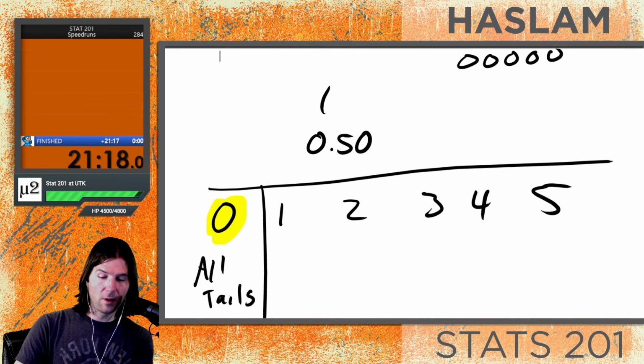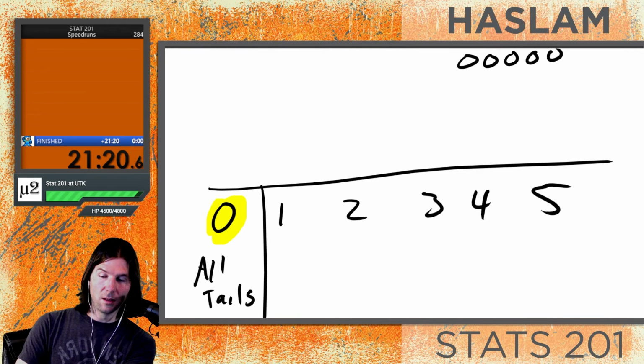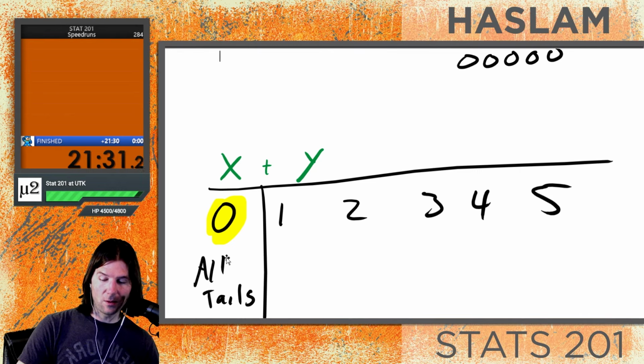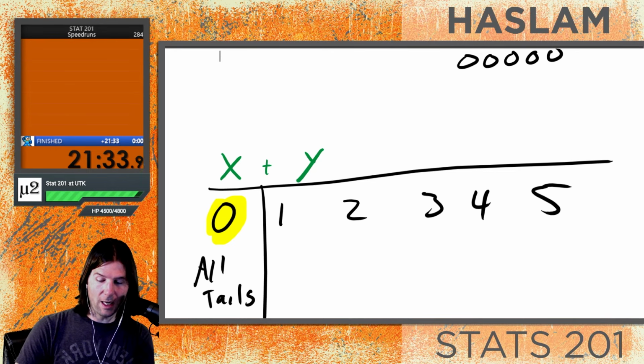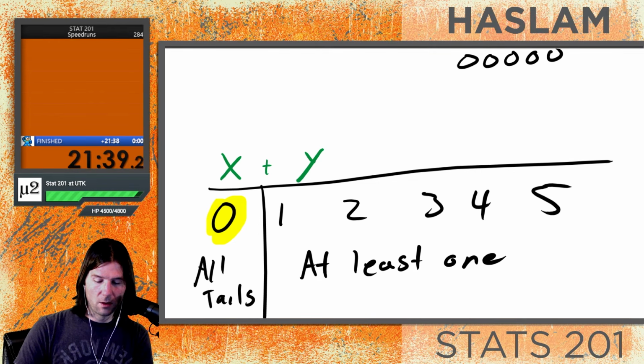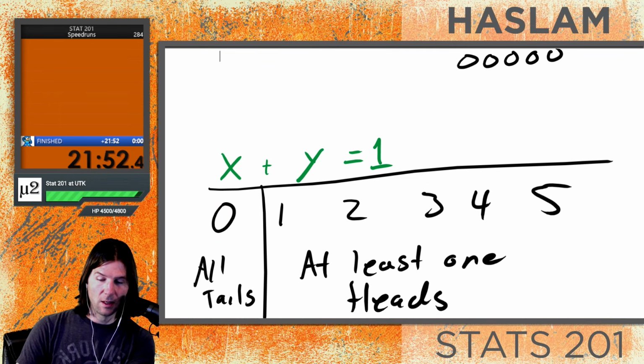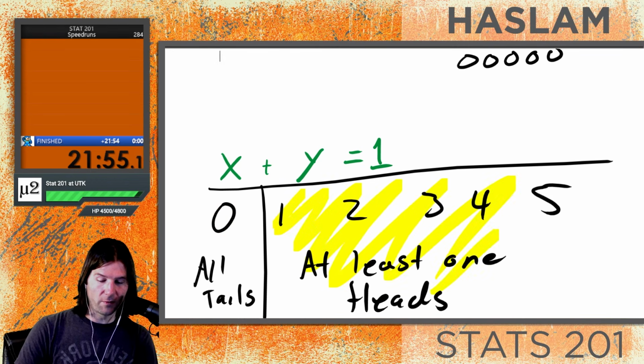So what do we have? Mathematically speaking, this is going to be some value x, and this is going to be some value y. Listen to the word "or" right here. Either we have all tails or we have at least 1 heads. Since one of these must occur, the sum of all probabilities is equal to 1. And look at what we have. We're trying to solve for the other side, that there's at least 1 heads, so we're actually solving for y.